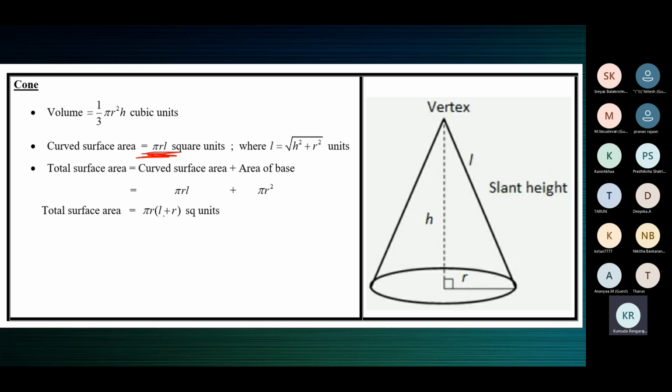In an ice cream cone, that wafer part is conical. That's why it's called an ice cream cone. So that wafer part is only along the CSA, not the TSA. The top portion is open. There the ice cream is filled. So the area of the wafer will be only pi RL.